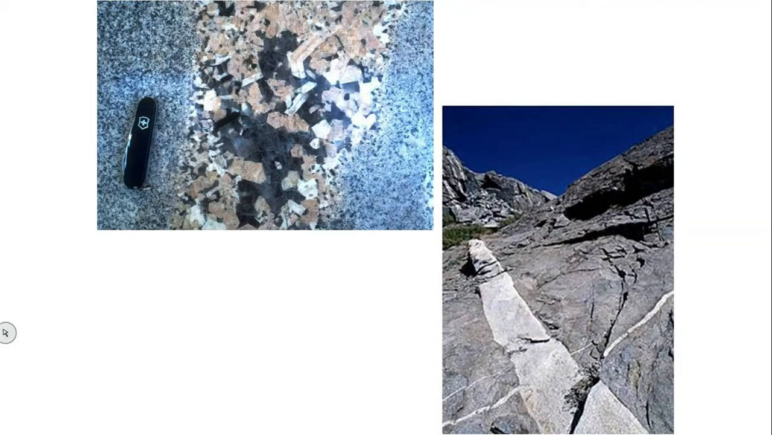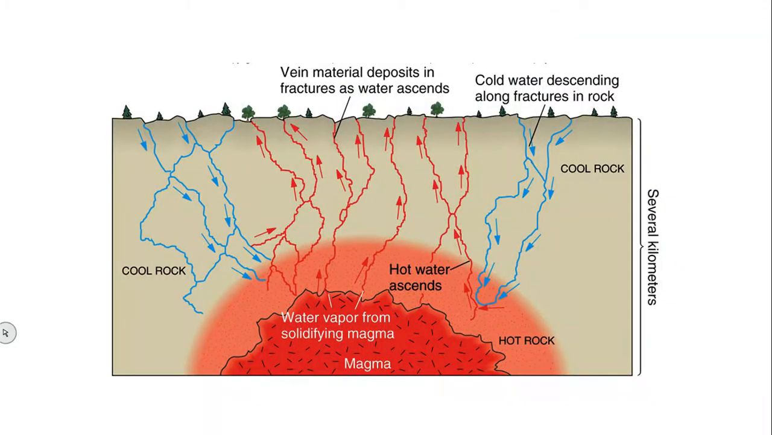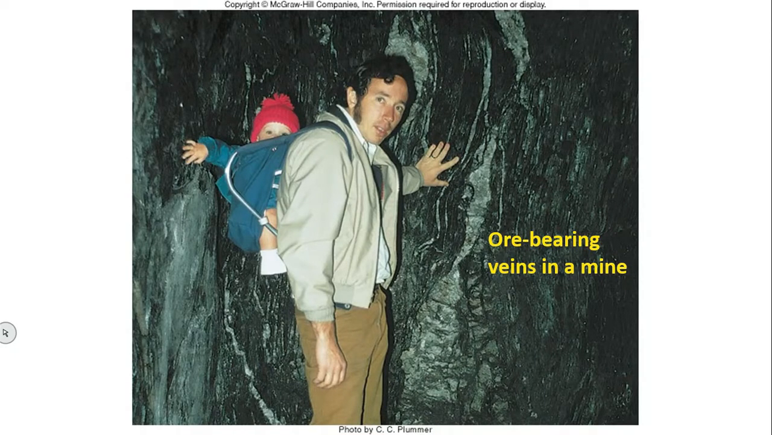You can see here, many times valuable minerals like gold, copper, silver, many minerals are formed by metamorphism. And these are ore bearing veins. These are called ore bearing veins. Ore means wherein there is a presence of metallic elements.